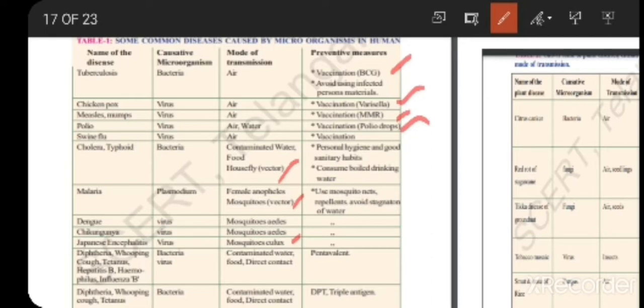And also pentavalent is a vaccine which is given for diphtheria, whooping cough, and tetanus. DPT, the triple antigen, is also a vaccine which is given for diphtheria, whooping cough, and tetanus. So, two types of vaccines are there for diphtheria, whooping cough, tetanus: DPT, triple antigen, and pentavalent. Even for hepatitis B and hemophilus influenza B, you can use a pentavalent vaccine.